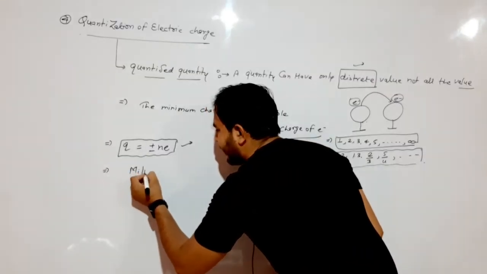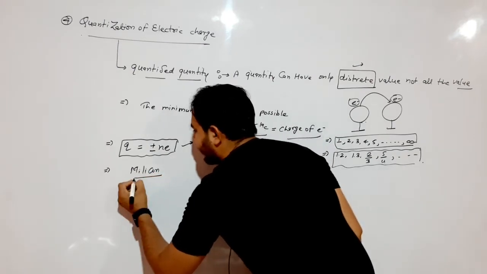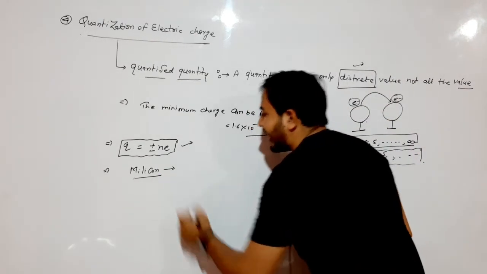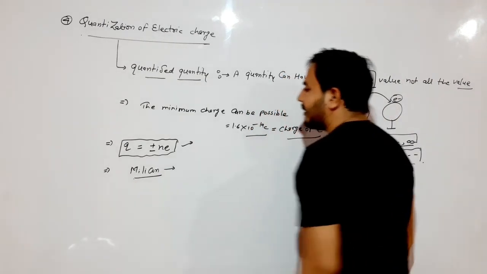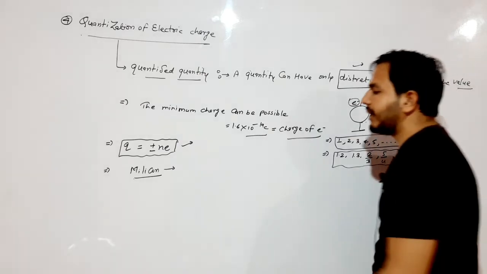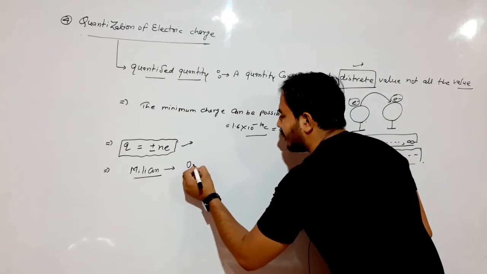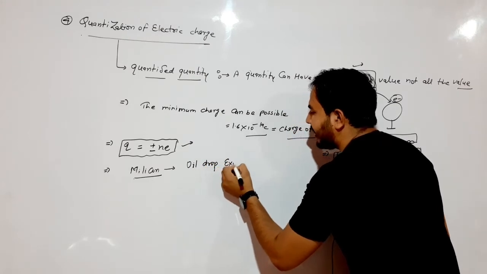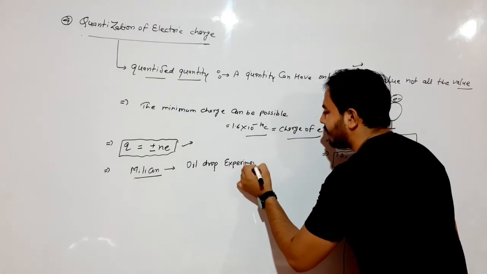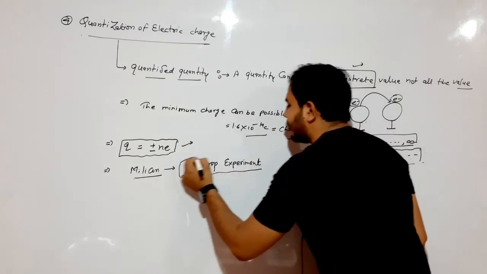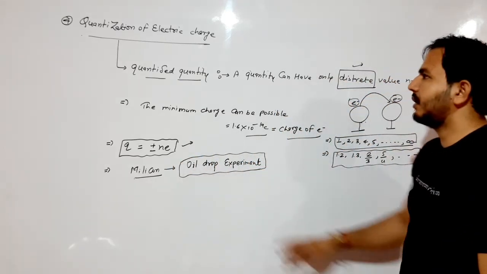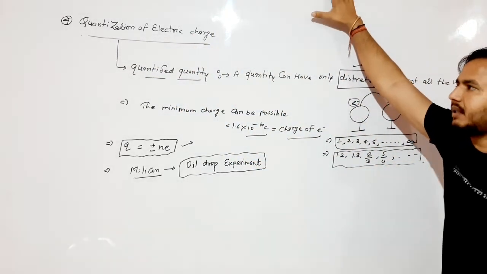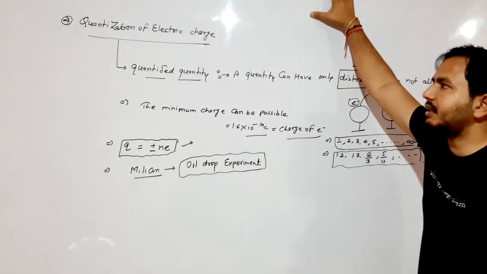When Millikan was doing his oil drop experiment, at that time he established the property of quantization of electric charge. Clear? This is the property of electric charge.